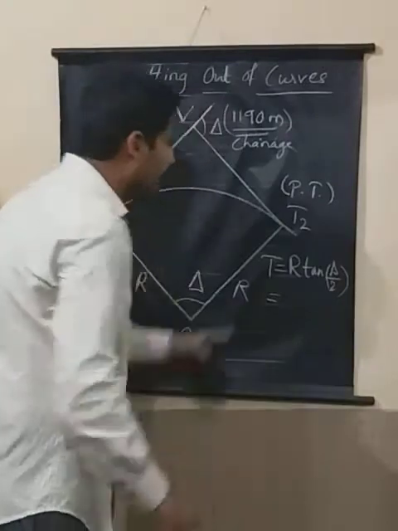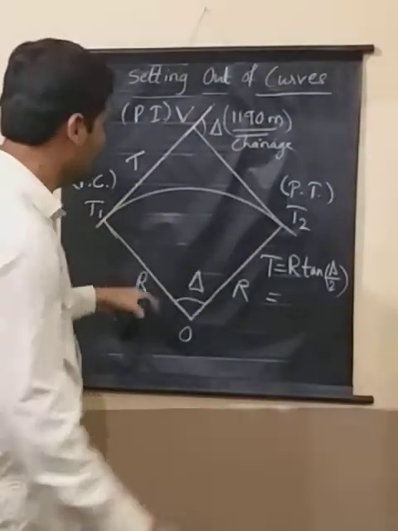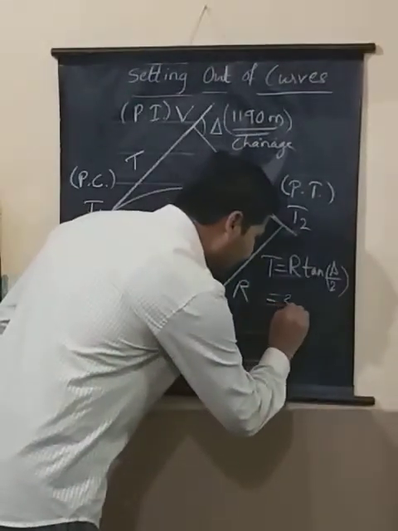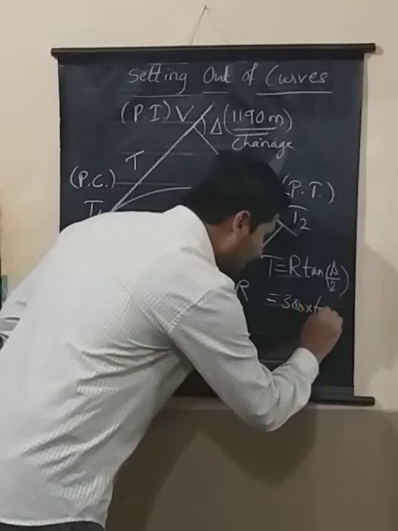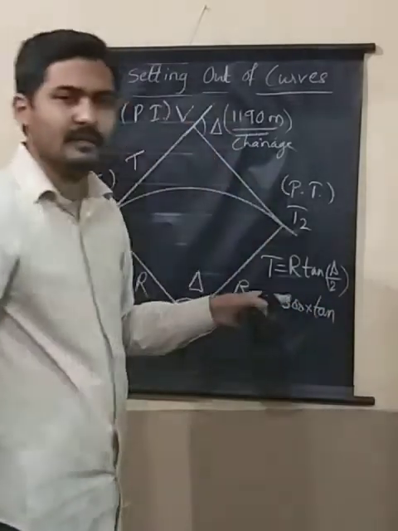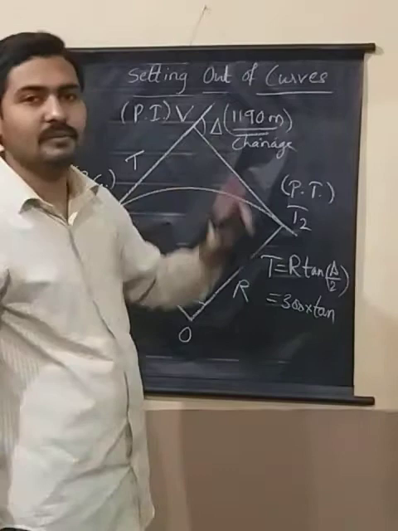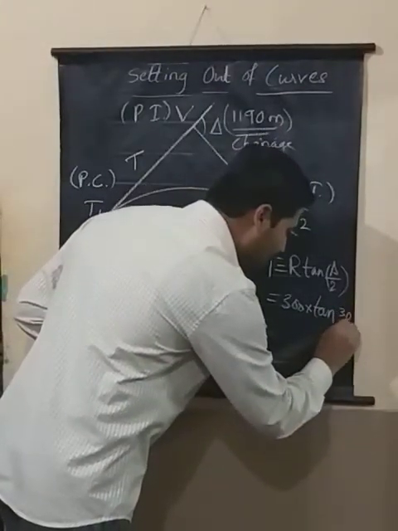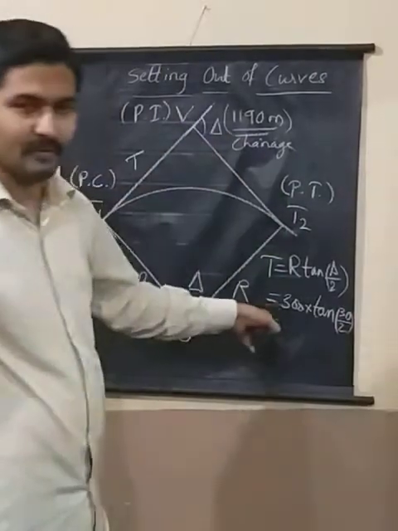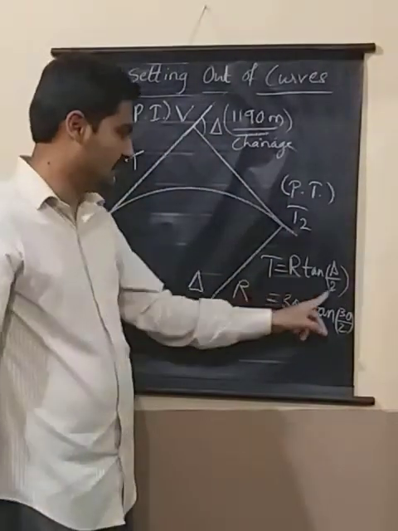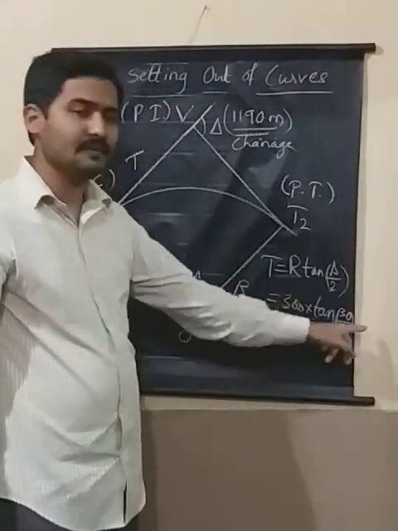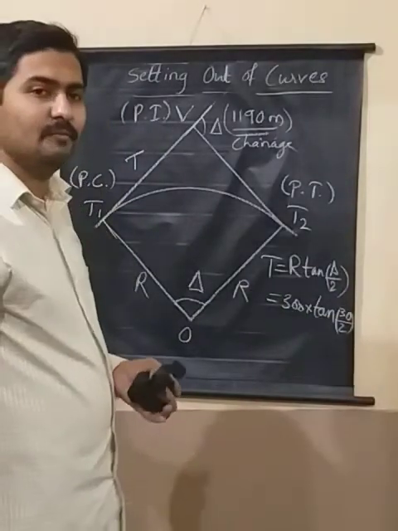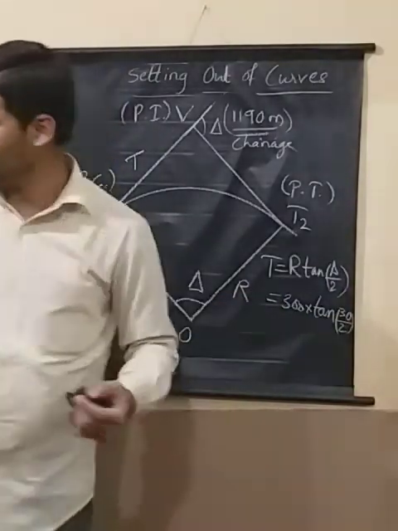Now I have R, just as an example, 300 meter, tan, let us say delta is around 30 degree, so 30 by 2. Whatever the radius and whatever the delta, based on this we will find the value. Let us see how much that is.